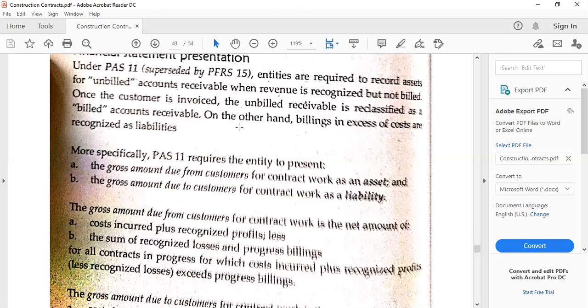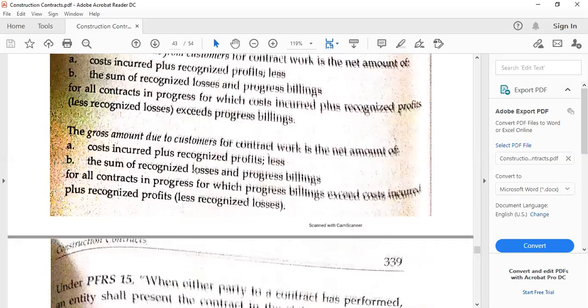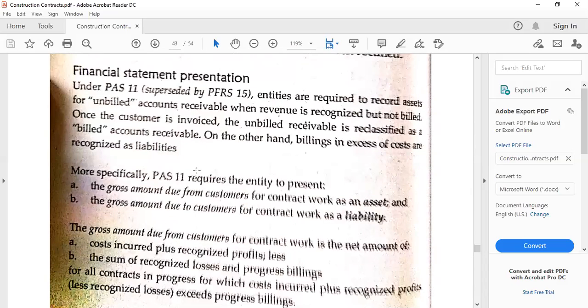On the other hand, billings in excess of costs are recognized as liabilities. So it's possible that the billings that we have made actually are greater than the cost. So that's why we have to recognize a liability, because we need to perform more than what we have billed. However, we have to recognize this because there can be possibilities of changes about that, most especially with what we have discussed, like contract asset, contract liability, and so on.